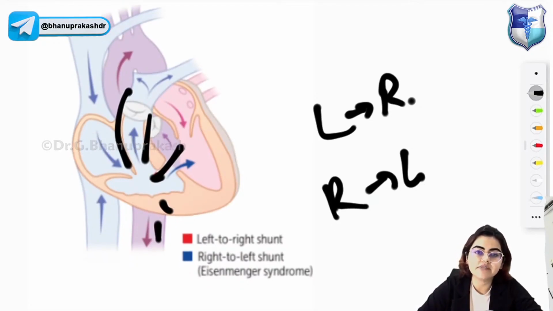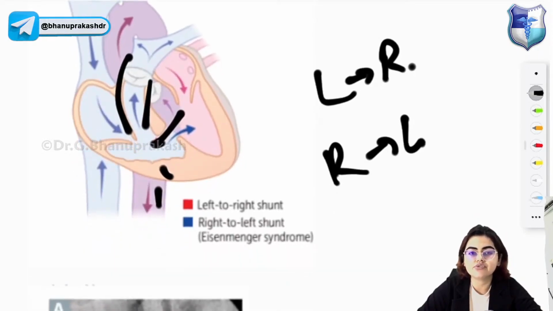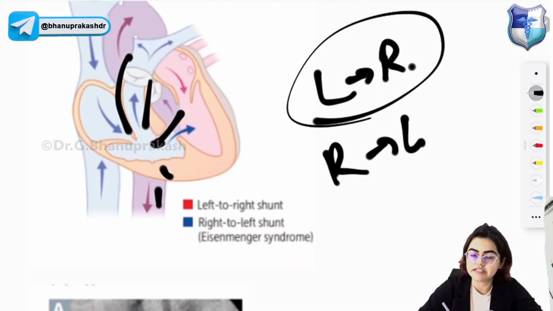So causes of Eisenmenger syndrome. The causes of Eisenmenger syndrome are uncorrected left to right shunting, that is VSD, ASD or PDA. The causes are uncorrected left to right shunting.